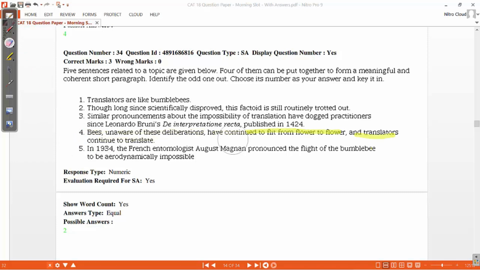And I'm wondering, where is the odd sentence? All of these five sentences are part of that paragraph. The original paragraph has sentence number 1 first, sentence number 5 second, sentence number 2 third, then sentence number 3, and then sentence number 4. All five sentences are part of that original paragraph, and you're supposed to identify the odd one out. I wonder how it was finally decided that sentence 2 should not be part of that paragraph.